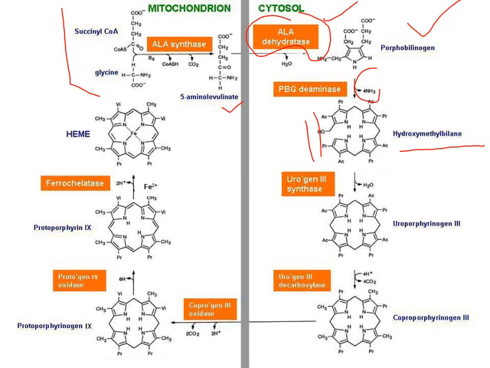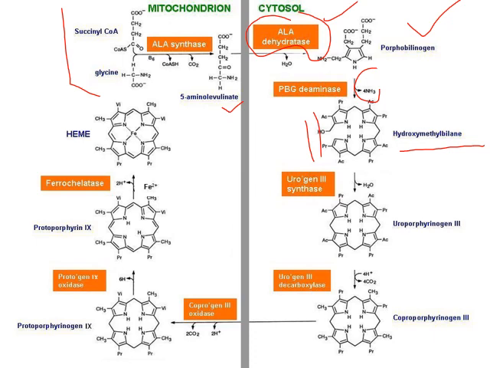Further, the ring closure occurs with the help of uroporphyrinogen III synthase enzyme, UPG3 cosynthase, which helps in closure of the ring under normal circumstances, synthesizing the third series of uroporphyrinogen.